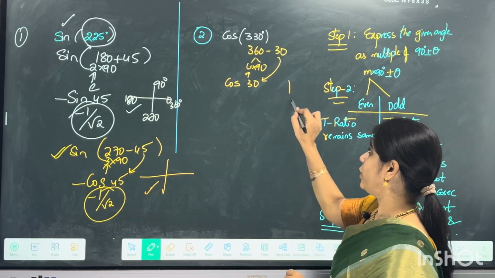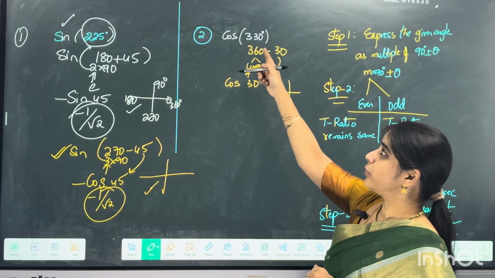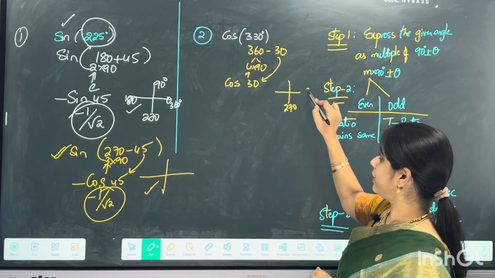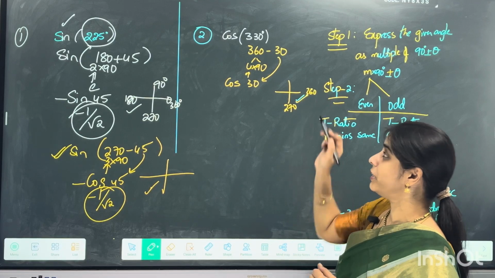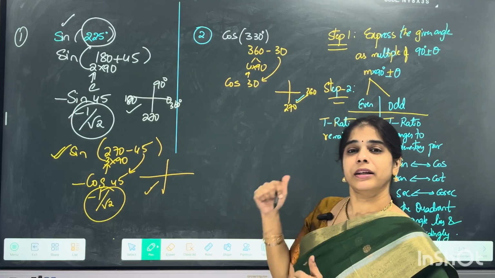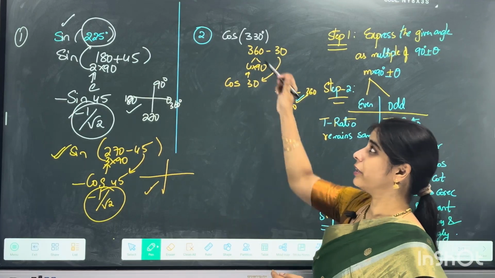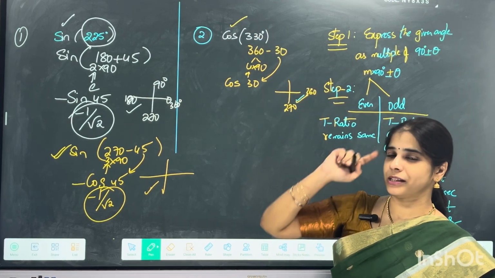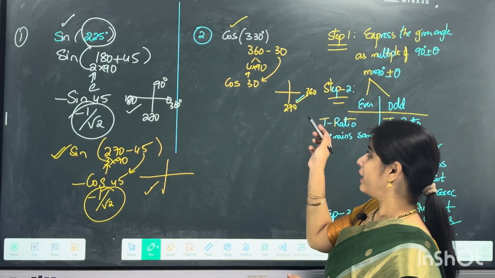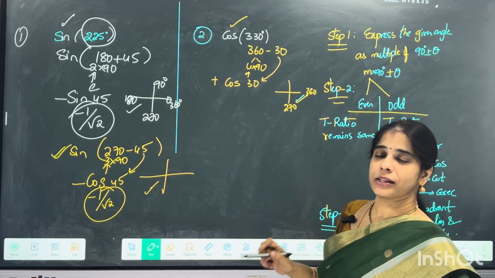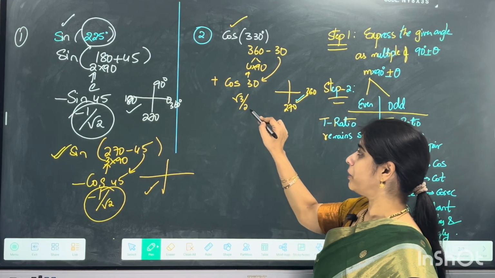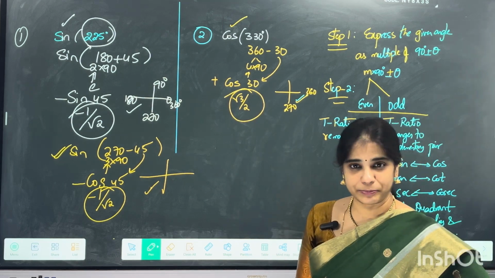Now the decision of the quadrant. Where is 330? See, this is 270 and this is 360. So obviously that lies in my fourth quadrant. In the fourth quadrant, look out for cos. Cos is positive. So this is positive only. So cos 30, that is root 3 by 2, is your final answer.